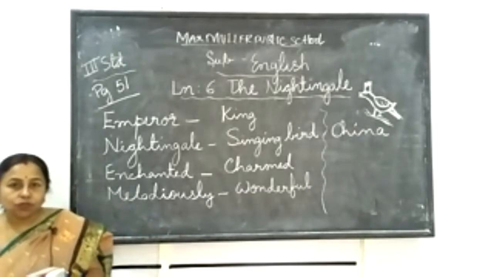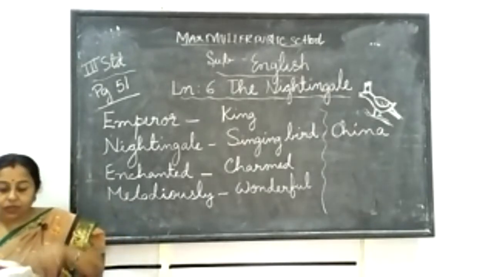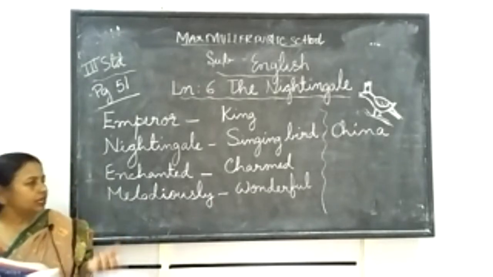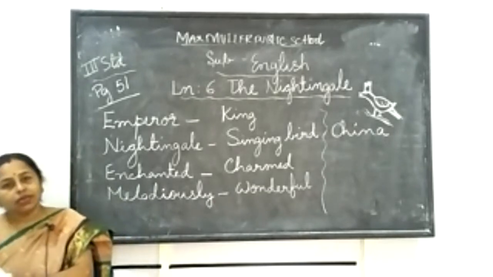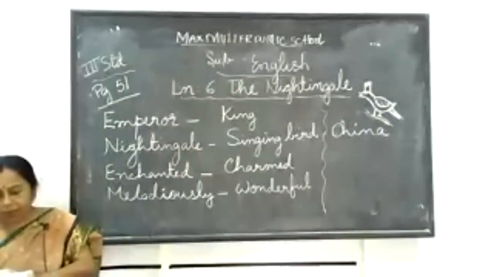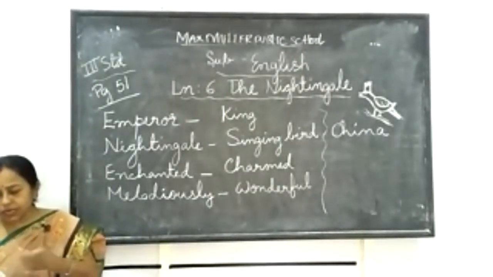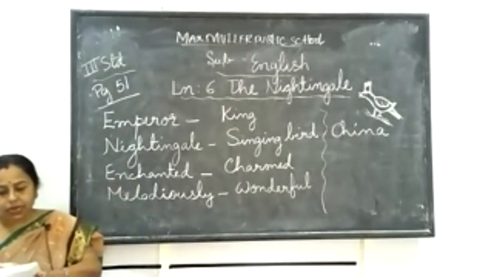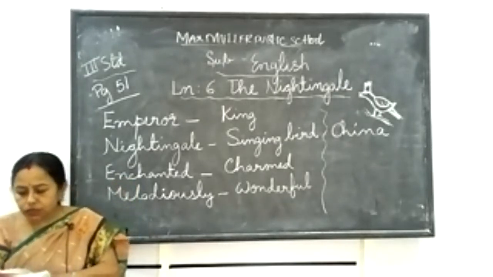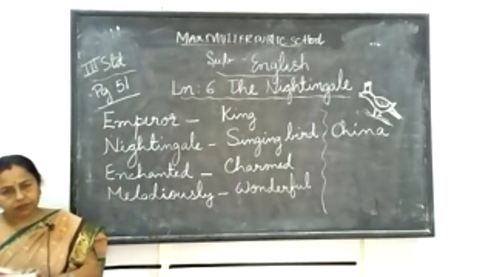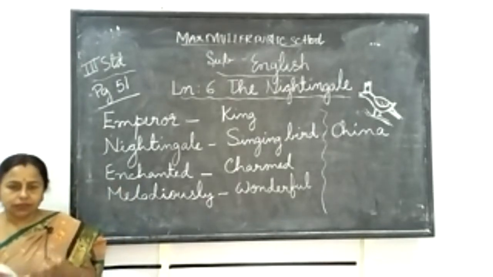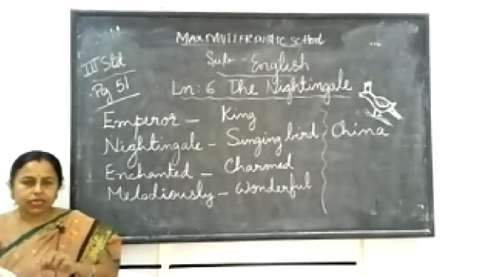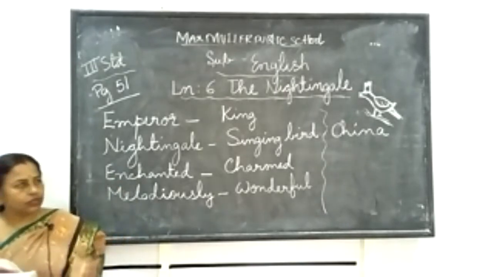But looking wise, it was more attractive than the real bird. So whenever the emperor or the courtiers wound it, what happens? When you get a new thing, you forget about the old thing. So it happened with the king also. Wound here means the past tense of wind. That is WOUND, wound. So it would sing all day. Since this toy bird is not real, it is artificial, however much key you put, it will sing for a long time.